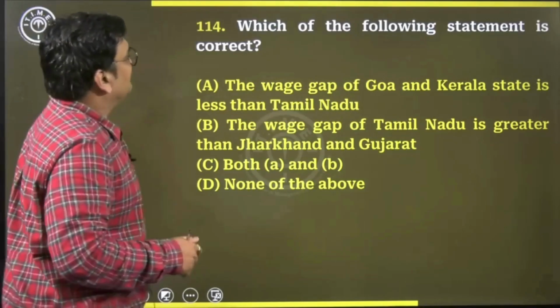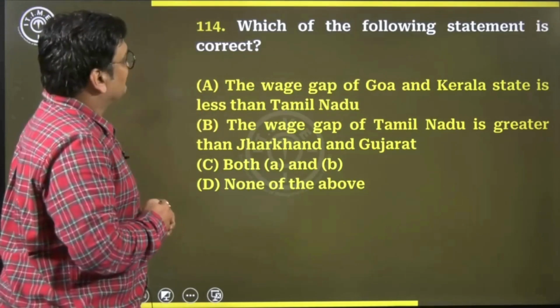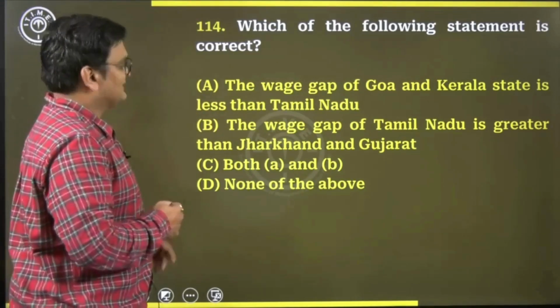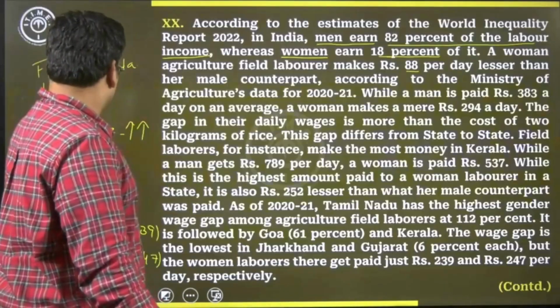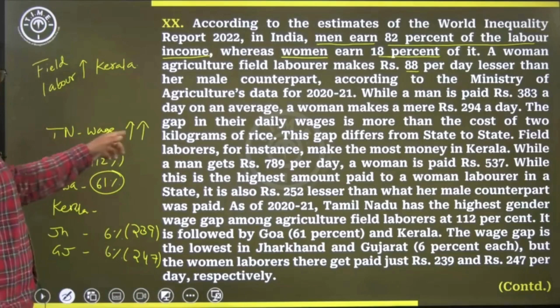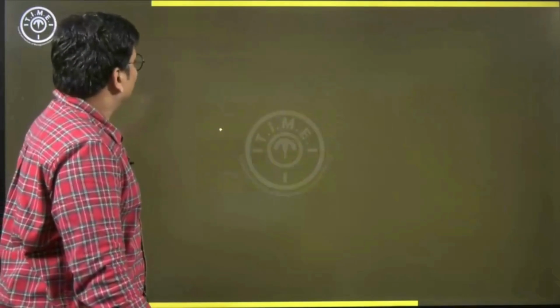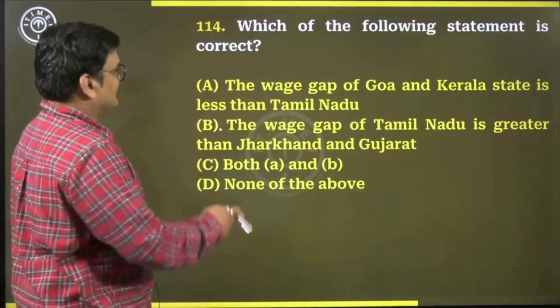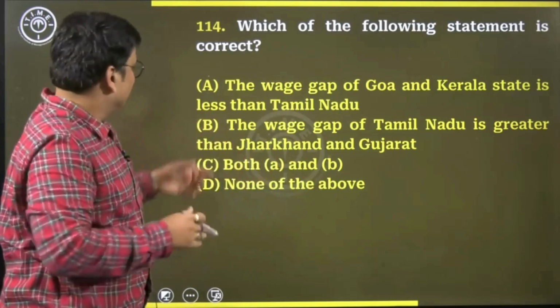114, next one, which of the following statements is correct? The wage gap of Goa and Kerala is less than that of Tamil Nadu. Is it true? I think yes, it was true. Somewhere it was said Tamil Nadu has the highest wage gap, followed by Goa and Kerala. So this is correct. But there is an option like both A and B, so we have to verify the second one also.